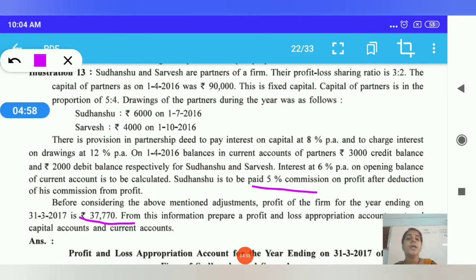From this information, prepare the profit and loss appropriation account and partners' capital and current accounts. The drawing is not mentioned as permanent, so they did not withdraw capital permanently, and the drawing amount goes to the partners' current account. I hope this is clear about illustration number 13. Now we are solving it.